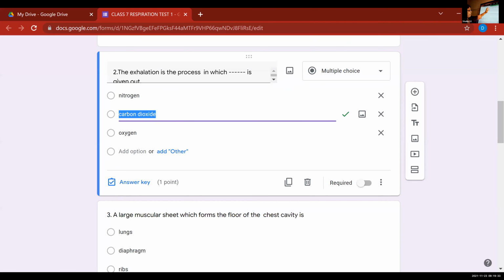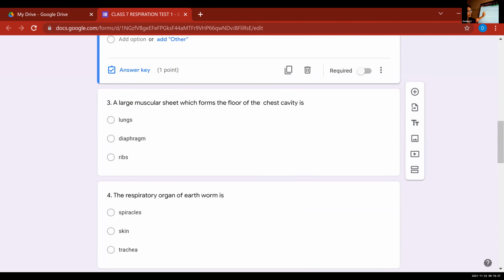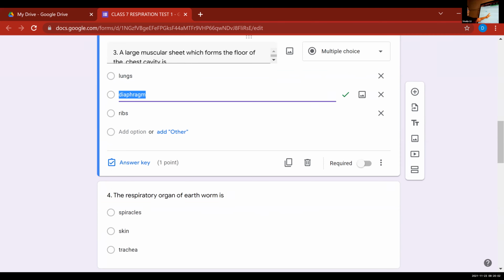Good. Abhinav, switch on the video. Give me the answer: a large muscular sheet which forms the floor of the chest cavity. What is the correct answer, Abhay? He disappeared. Okay, ma'am, you are there. Can you give me the answer? Which is the correct answer out of these three: lungs, diaphragm, ribs? Diaphragm. Correct. Very good.